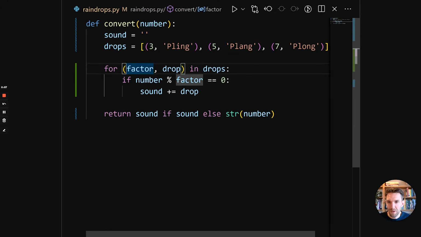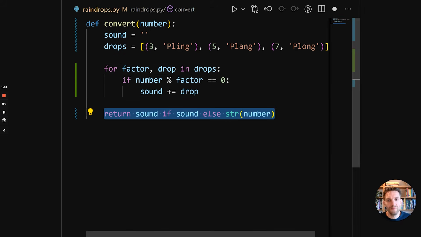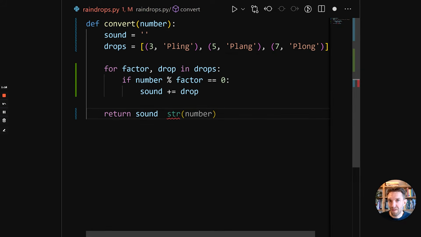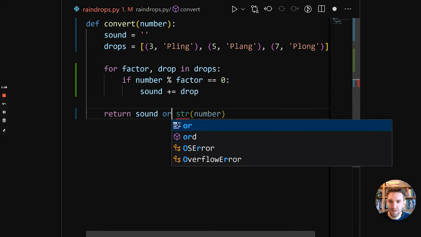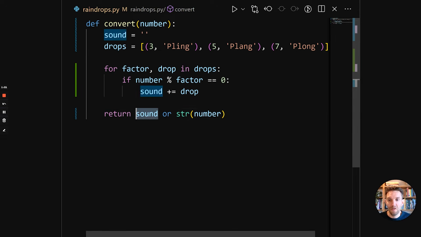There's a couple of refactorings we can do. We can remove these parentheses, and we can also slightly change this. So what we can do is use truthiness again. So we use this here with if sound, but there's also a keyword called or, and its right side will only be evaluated if the left side doesn't evaluate to true. So if we use this, it basically means return sound if it is truthy, and if it isn't, return this. So run this, and it still all works. Some nice refactorings, I think.